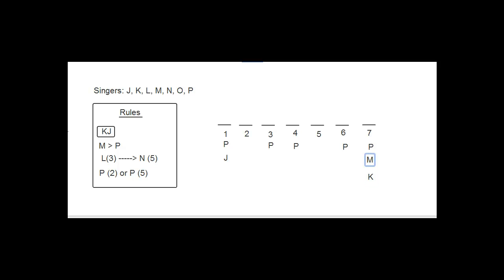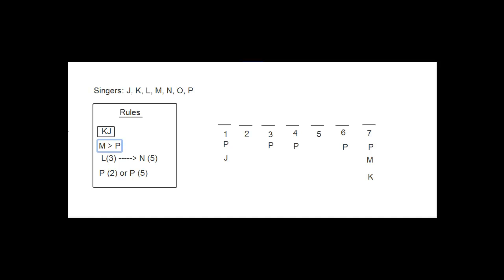And the one not law that we're left with is this one. And that comes from, so the M can't go seventh. And that comes from this rule over here, which is that M is before P. And you're probably pretty familiar with this logic. We can't put M seventh because then there would be no room for the P to come afterwards. Okay? So that's where the not laws came from. Now, that would be the basic setup for this game.